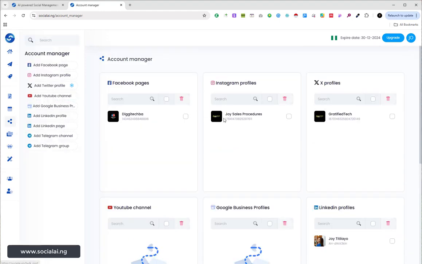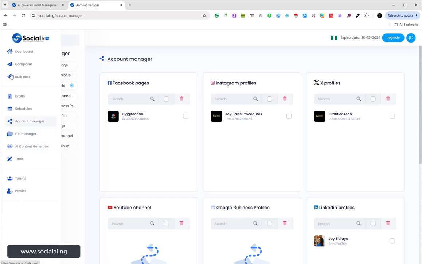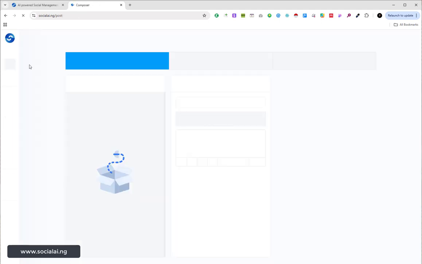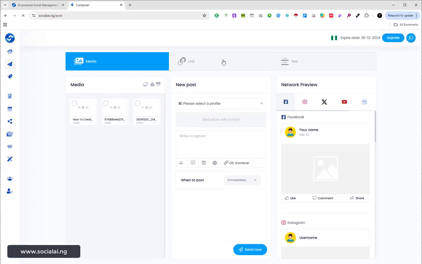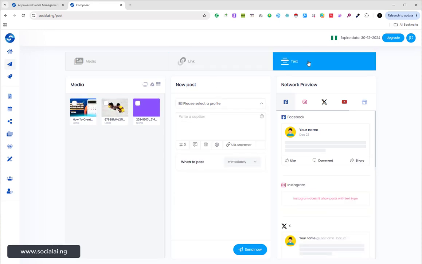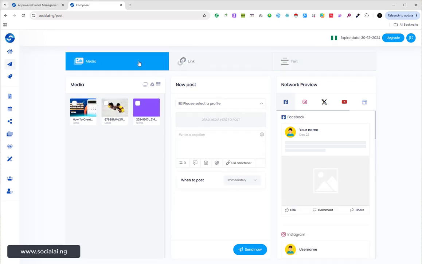Once you've added the pages and profiles, the next thing you need to do is to come to Composer if you want to compose any posts. In this Composer dashboard, you can see we have the section for media, we have the section for link, we have the section for text. What does this actually mean?